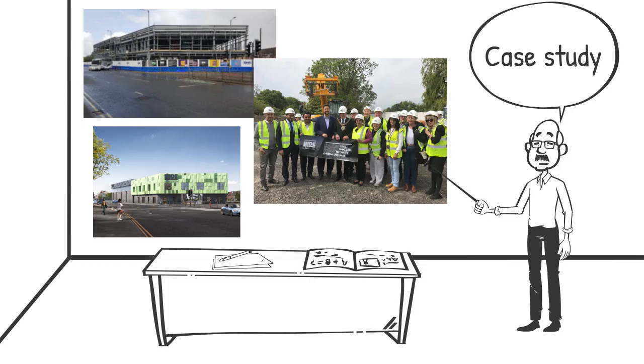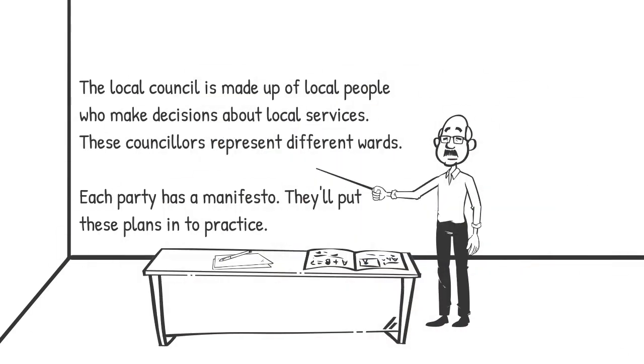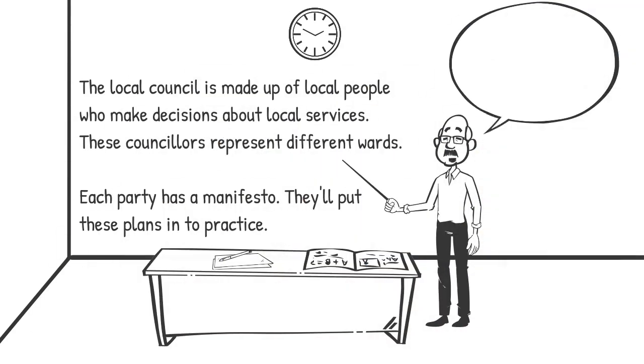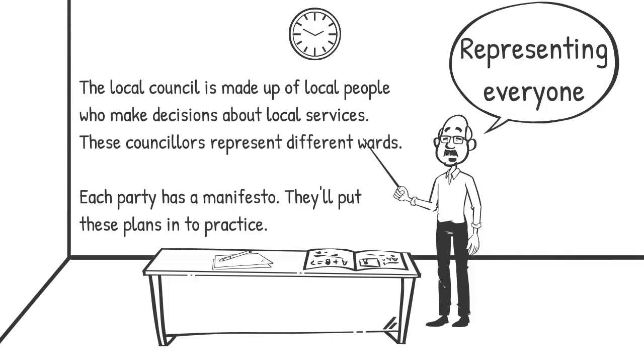The local council is made up of local people who make decisions about local services. These councillors represent different parts of the town, called wards, and are chosen by the people who live in those wards. Local elections take place every 4 years. Political parties put forward candidates for people to choose between. Each party will have a list of plans they will put into practice if they win enough seats on the council, which is called a manifesto.